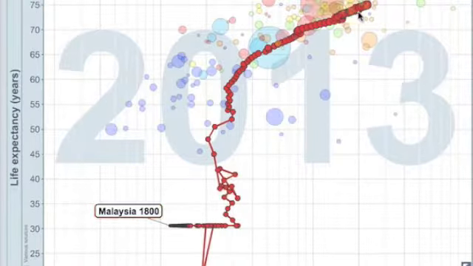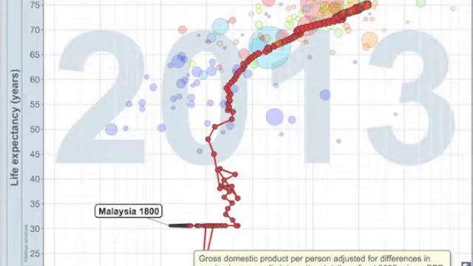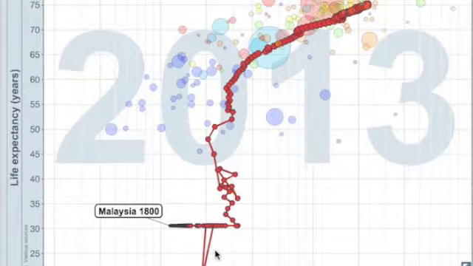76.99 years in 2013. The GDP per capita in Malaysia is equivalent to 55% of the world's average.